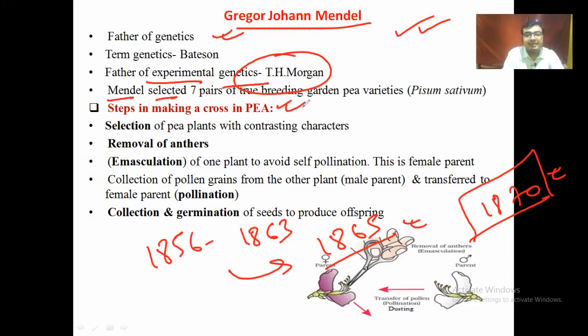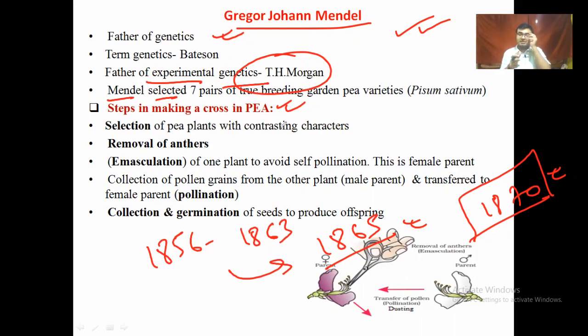And the steps in making the cross in a pea plant: a pea plant easily grows throughout the year, is short lived, and you can easily cross pollinate as well as self pollinate. It is bisexual, but you can easily convert it to unisexual by the emasculation process, which Mendel did.